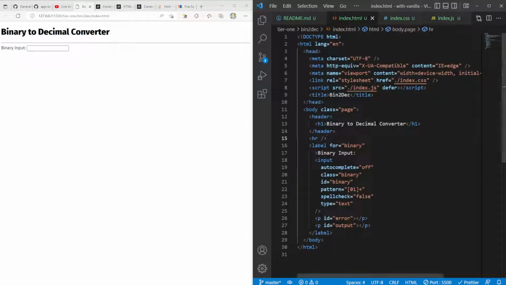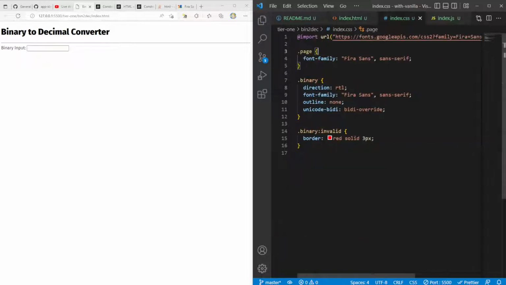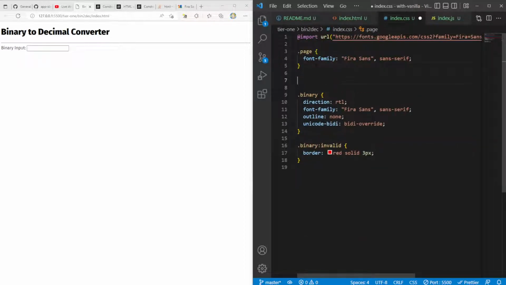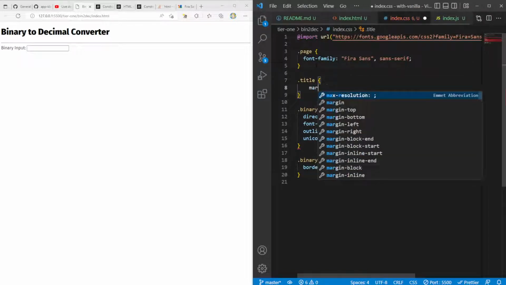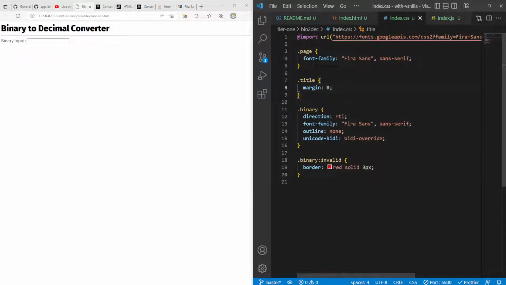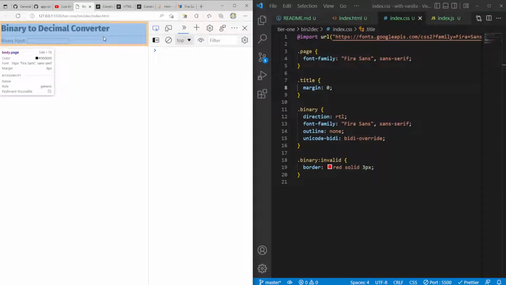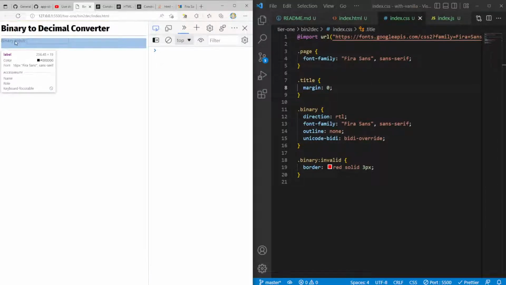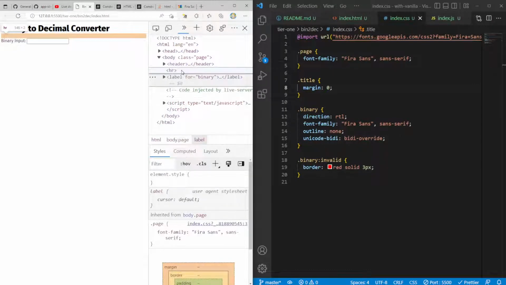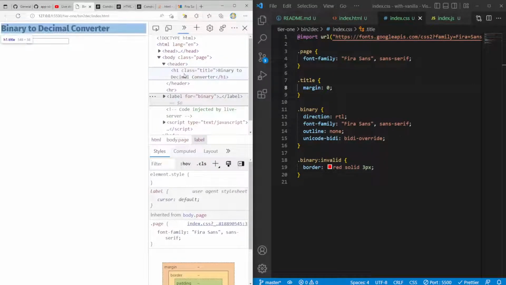I think that's fine. Something that would be nice would be for our H1 here. So let's give this a class of title. What I'm going to do here is under title, I'll say margin is 0. It would be really nice if I can get like similar space in between both these things. So right now, although it looks that way, are we getting any other? Yeah, I guess they're actually both just fine.